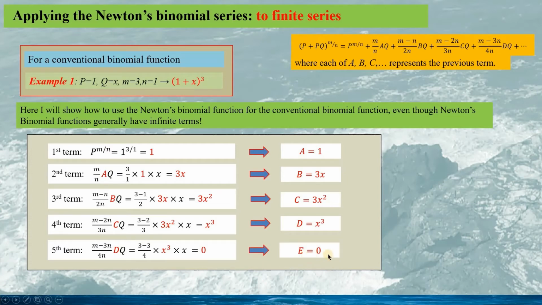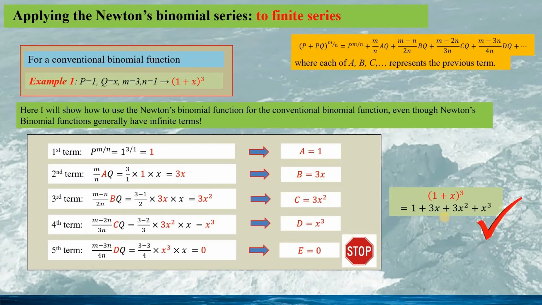Therefore, e would be 0. But we can stop here, since if we go on to calculate more terms, it will be all 0. Therefore, if we put all these terms together, we have the expression given as this. So this is exactly the same as we have learned in school.